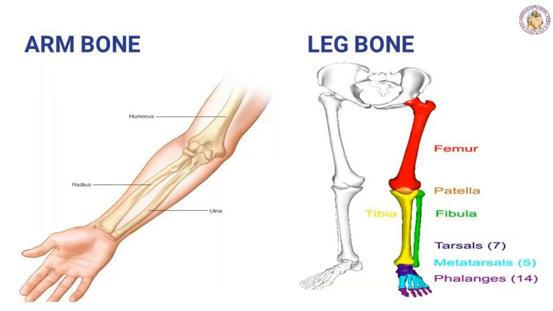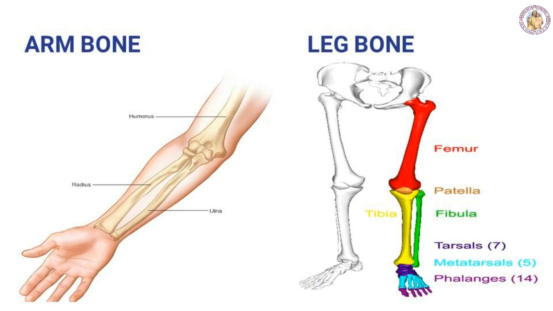And the next one, arm bone. The arm bone is the upper limb, which has the ulna, carpals, metacarpals, phalanges, humerus and radius. All these make up the arm bone. These bones are joined by hinge joints, which allow the limbs to move in only one direction, isn't it? The humerus makes the upper arm and the forearm is made up of the radius and ulna.